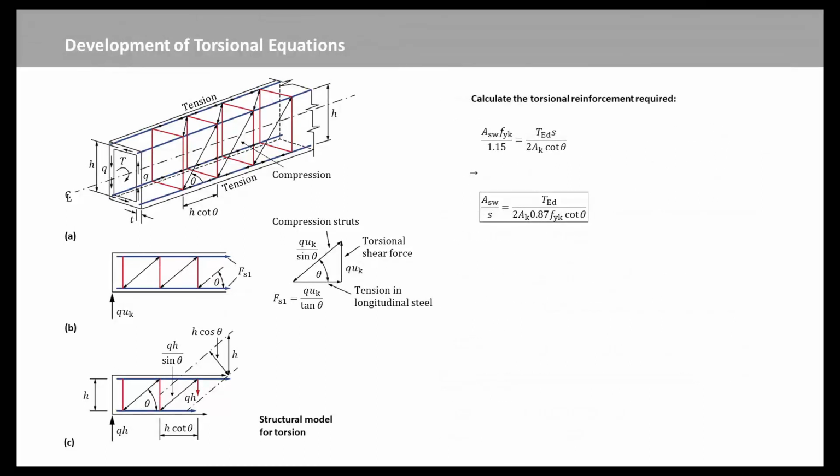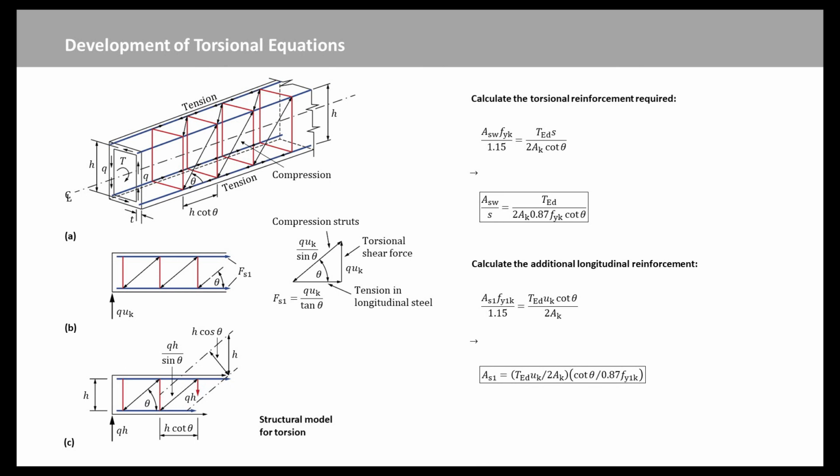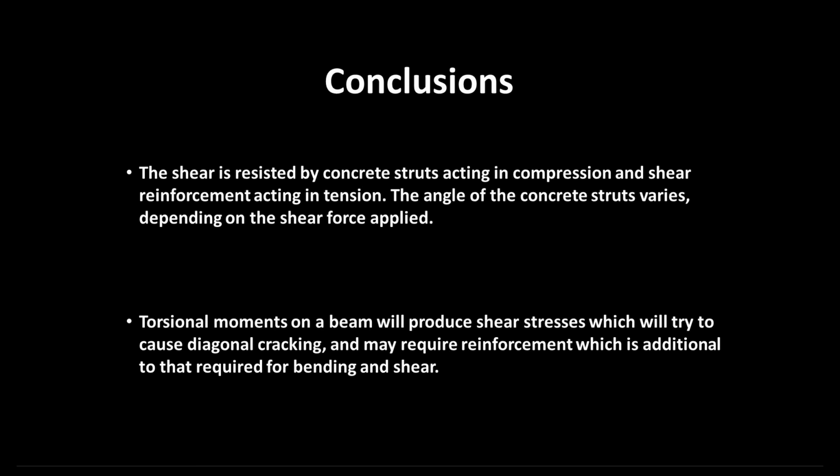To calculate the torsional reinforcement required from the previous equation, we have this equation, where Asw is the area of one leg of a link.